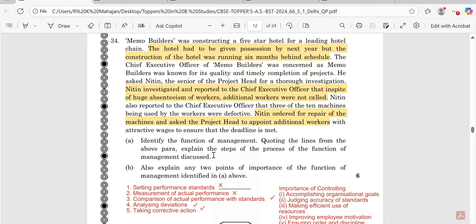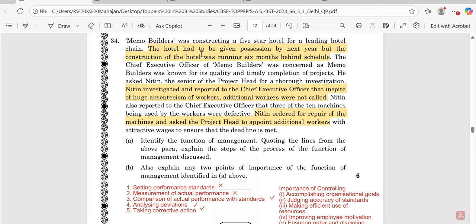So here basically there are three chapters: staffing process, controlling process, and planning process. So it means out of these three functions, there can be any one of the chapters related to this case study. Let's see which function is basically highlighted.